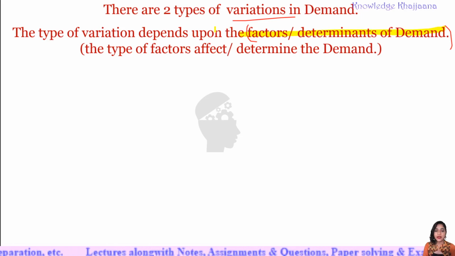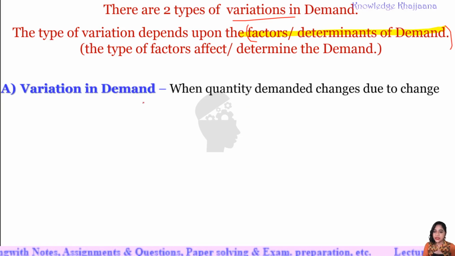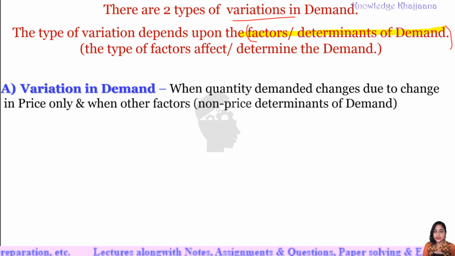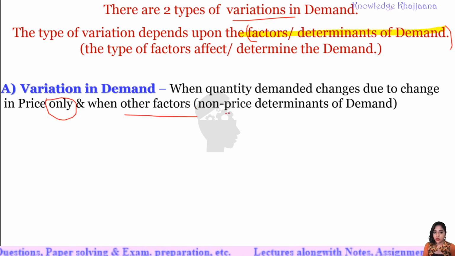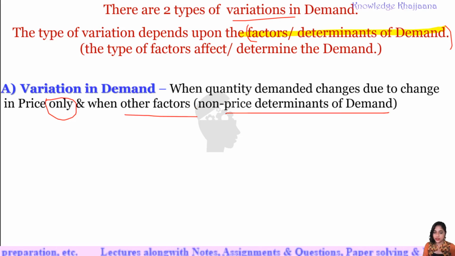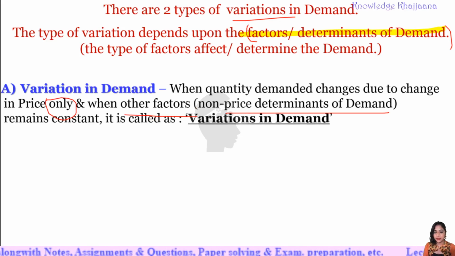Okay. The type of factors which affect or determine the demand. See, variation in demand happens when quantity demanded changes due to change in price only. When quantity demanded changes when there is change in price only. Okay. And when other factors, that is non-price determinants of demand, remain constant. Okay. It is called variation in demand.